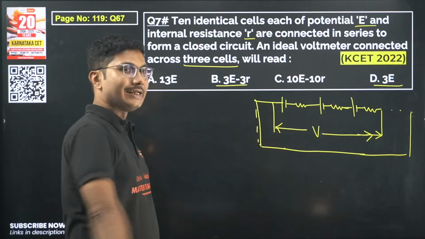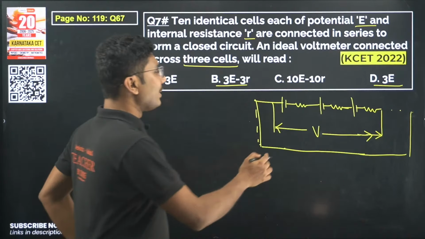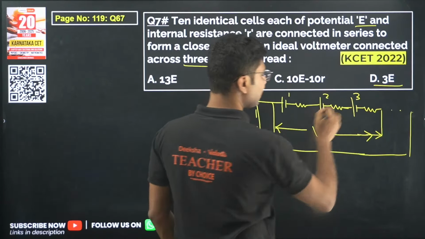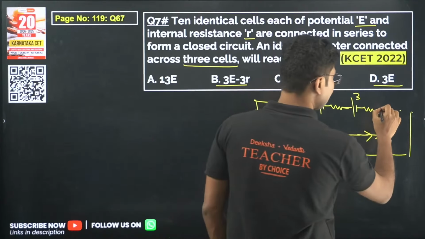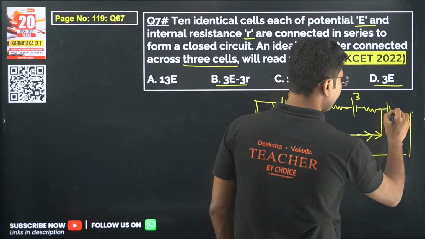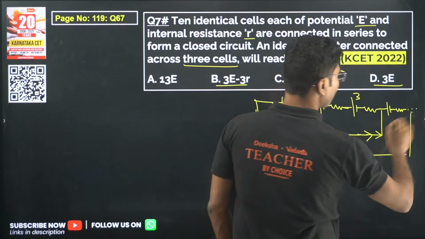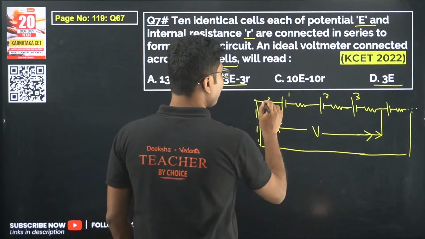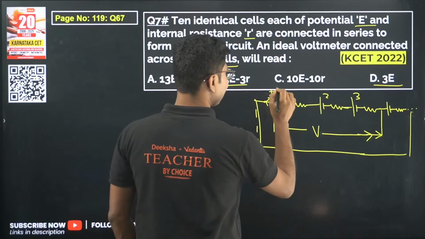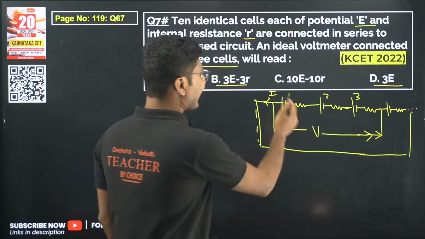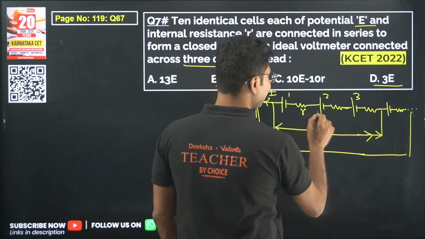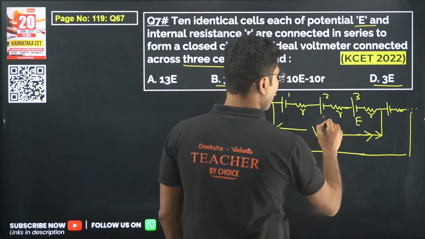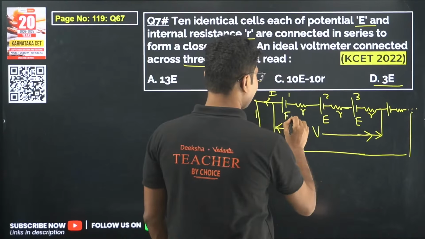10 cells are in series, yes, but we are putting the voltmeter only across 1, 2 and 3 cells out of the 10 cells. There are more cells over here. Total 10 cells are there. But first, how to solve it? We have to calculate the current in the circuit. Only 10 cells and their internal resistances are connected.